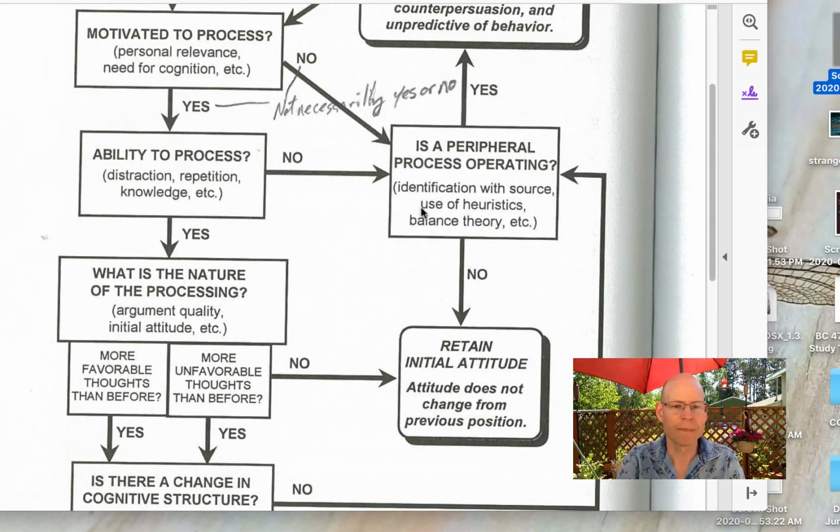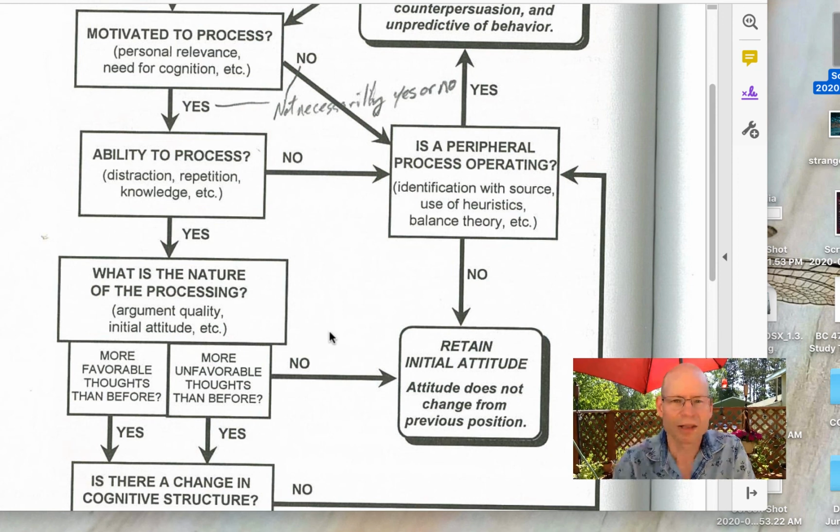All right, and then again, if we go back to the diagram, if a peripheral process is not operating, if there's really nothing in the ad that persuades us, even through a peripheral route, then our initial attitude, whatever attitude we had about Doritos or the computer or the car, isn't changed.